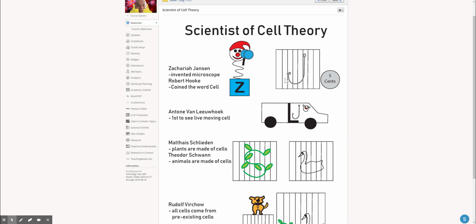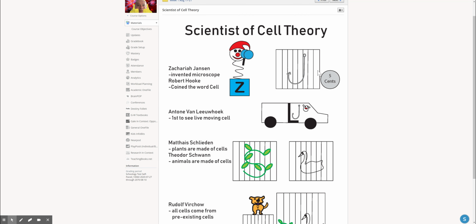This next picture is the second name over here, Robert Hooke. Now, this is a hook inside this cage. Hopefully, that's enough to get you to remember that we're talking about Robert Hooke. And he coined the word cell. When somebody coins a word, it's like he invented the word. So he invented the word cell. So here's a coin to help you remember.